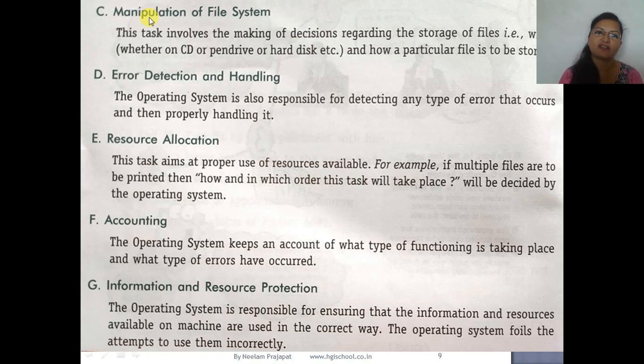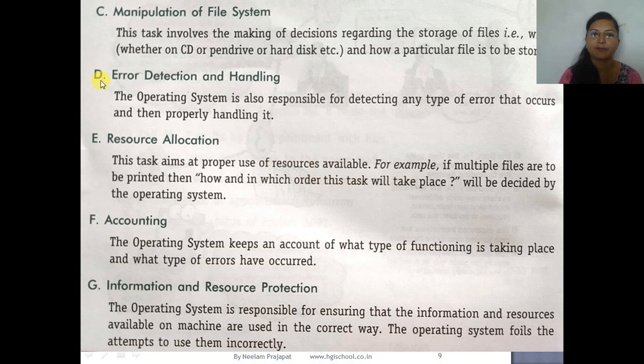Now the next function is manipulation of the file system. Manipulation means to change files on the system, to change, to create, to save, to open, etc. So this task involves making decisions regarding the storage of files, where we have to save it, like on a CD, on a pen drive, on the hard disk, and how a particular file is stored.